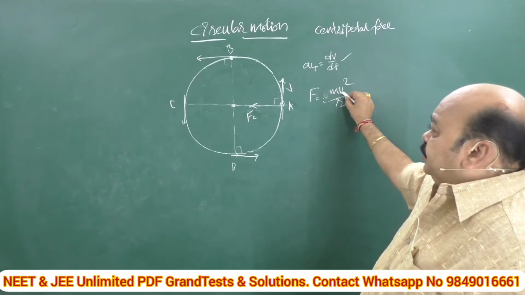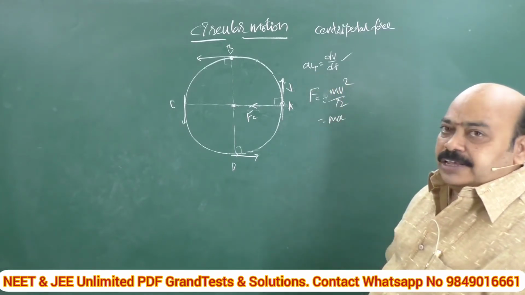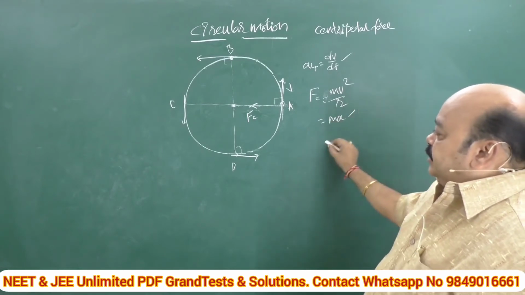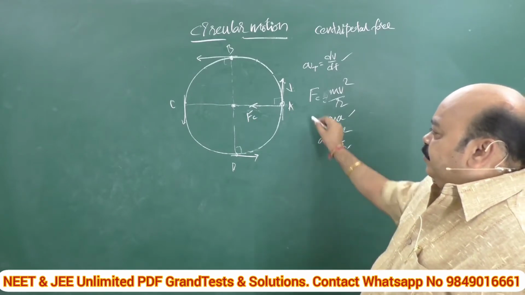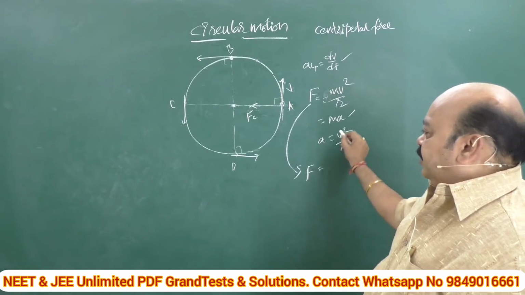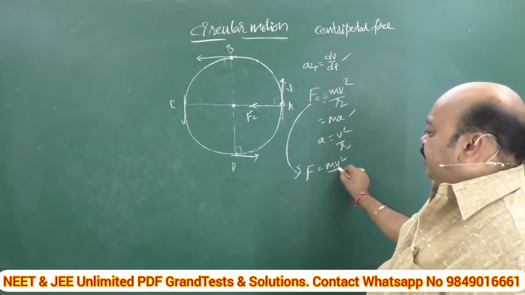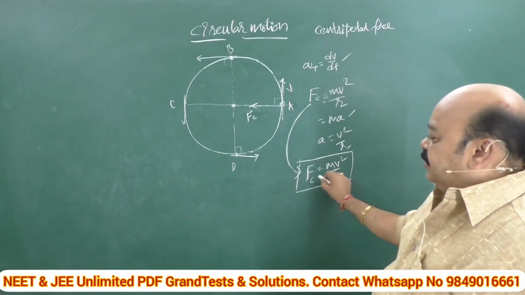If we substitute the value of acceleration, F is nothing but ma, where the acceleration is replaced by v square by r. From the basics of Newton's law, F is equal to ma. m into what is the value of a? It is nothing but v square by r. This is named as centripetal force.